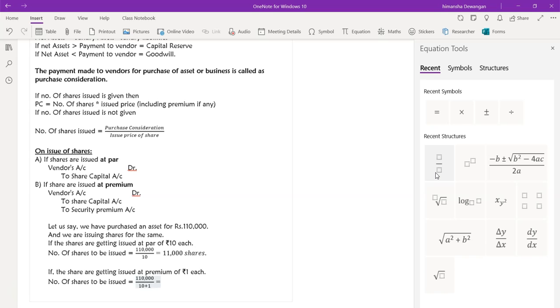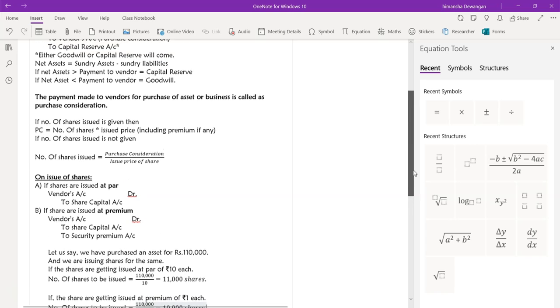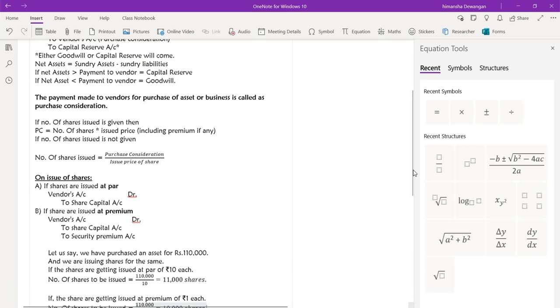So this will become 10,000 shares. Clear, Niharika? Yes, ma'am. Okay. So this is called as purchase consideration. The amount that is to be paid is our purchase consideration.